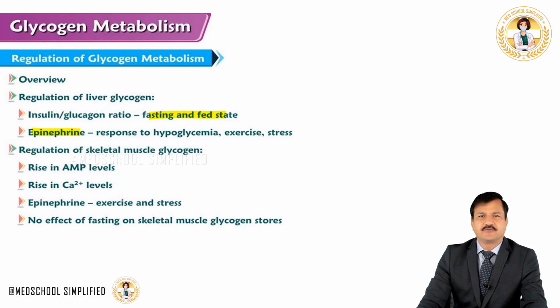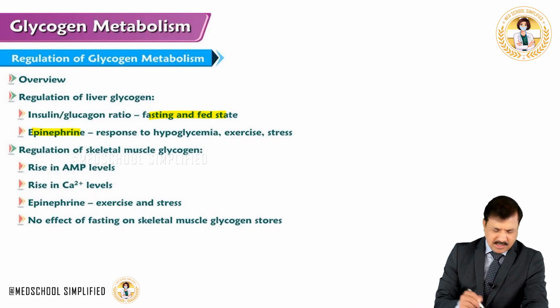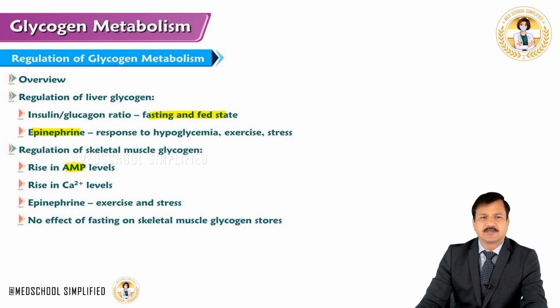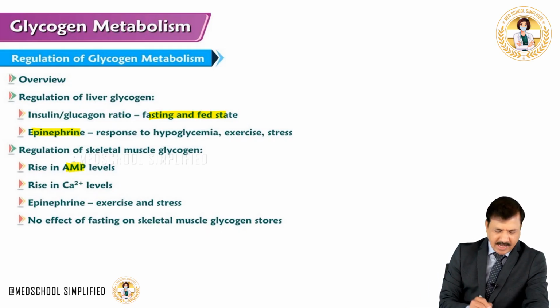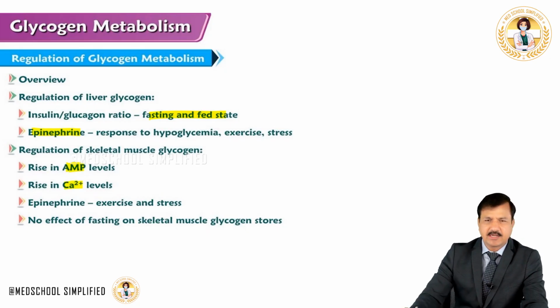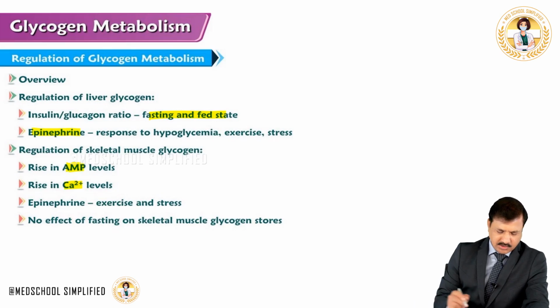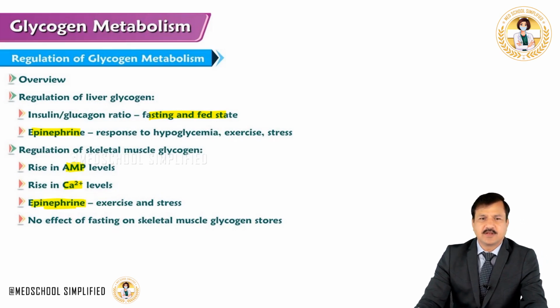Now, the regulation of glycogen metabolism in the skeletal muscle, as I said before, can again be because of hormonal regulation or allosteric regulation. One is the AMP levels in the skeletal muscle, which can affect glycogen metabolism. Other is the calcium levels in the skeletal muscle, which can affect glycogen metabolism. And also the effect of epinephrine on the skeletal muscle, especially when a person is exercising or in a stressful situation.